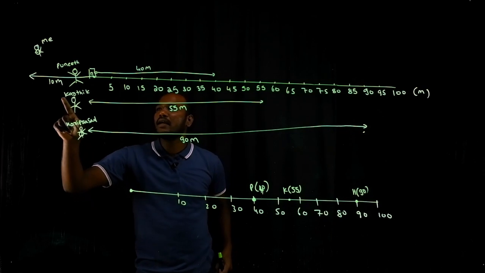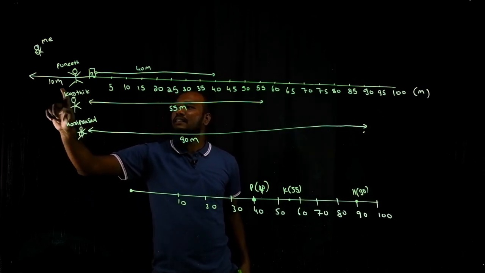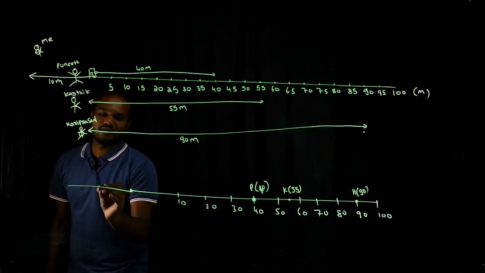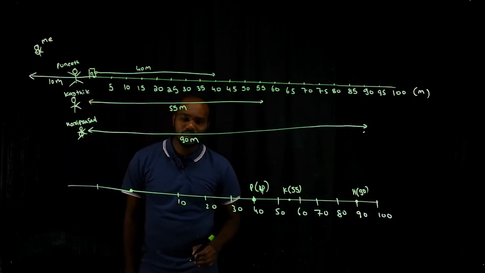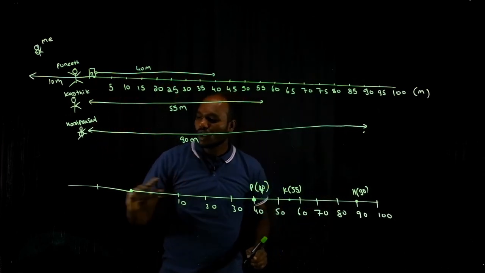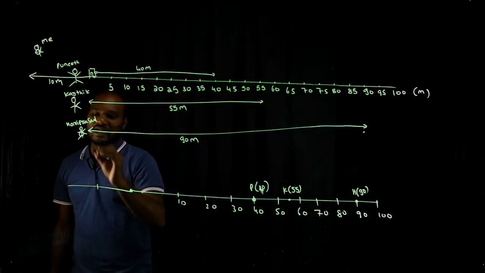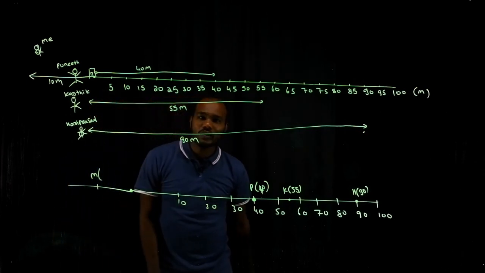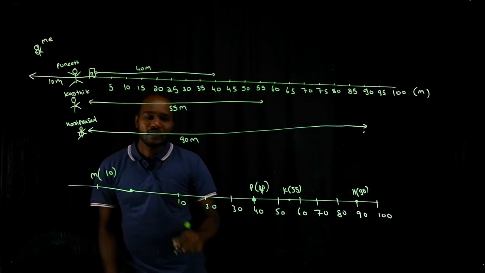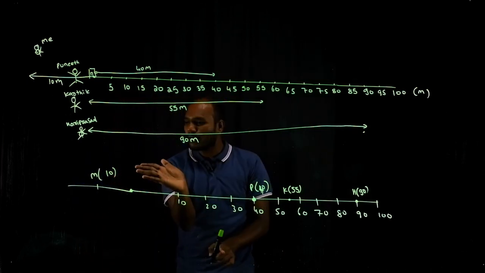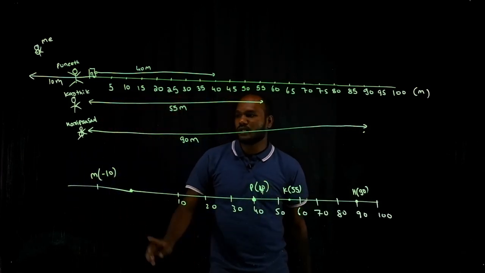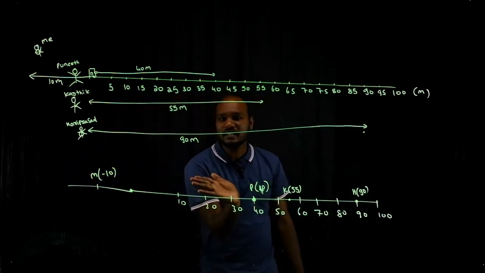And what about me? I have traveled this side 10 meter. So I will take again this location somewhere here. Now see, all here are positive because I traveled somewhere here. Now if I want to represent myself as M, and if I want to represent I have traveled 10, I cannot represent as 10 because 10 is already this side, but I want reverse, no? So I will take it as minus 10. Minus 10 is telling I went that side.